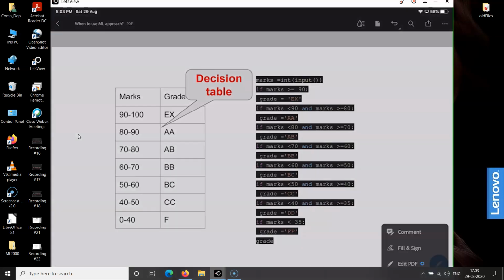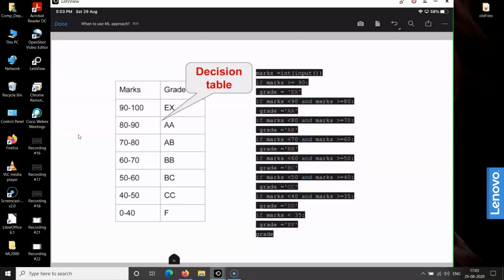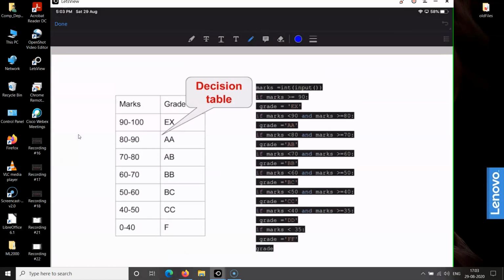Now, see, this is a typical case in which our university adopts absolute grading. It means that if a student gets marks in the range of 90 to 100, then he or she is awarded with excellent grade.